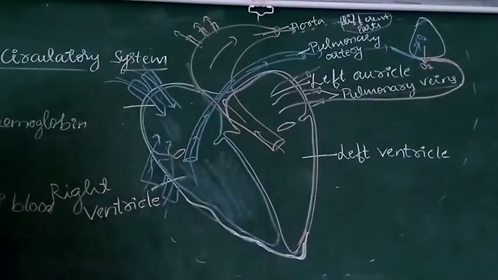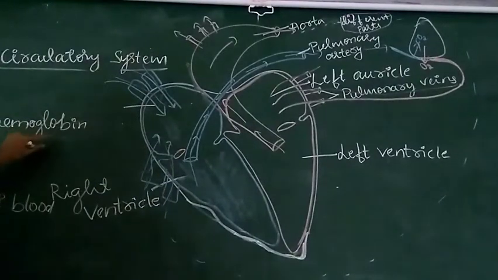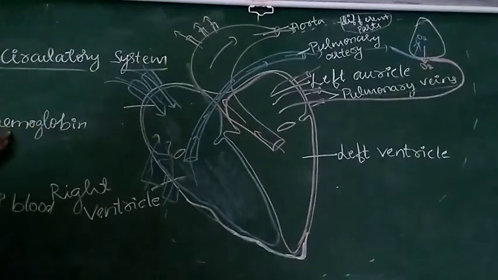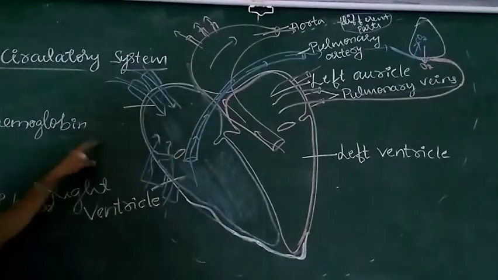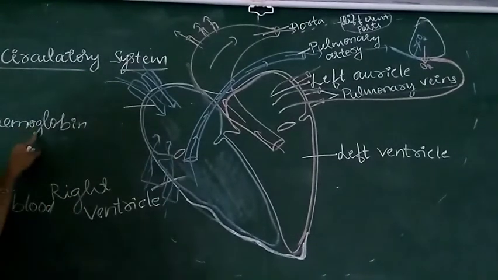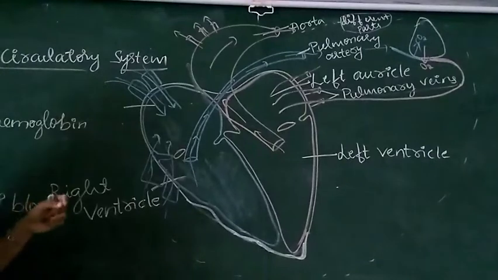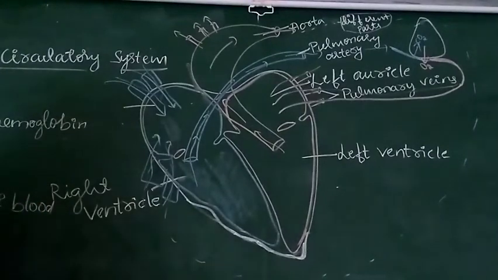This hemoglobin pigment gives red color to the blood. The main function of hemoglobin is transport of oxygen to various parts of the body.